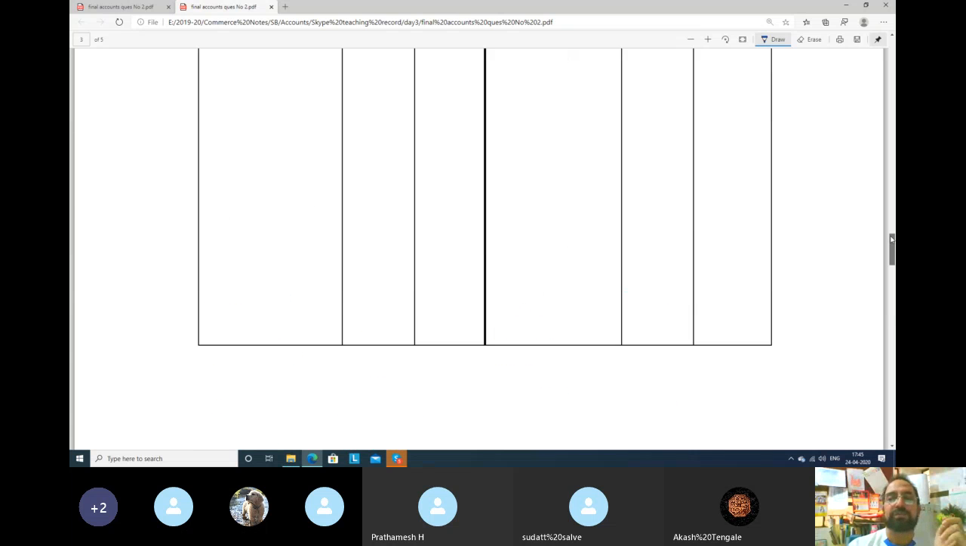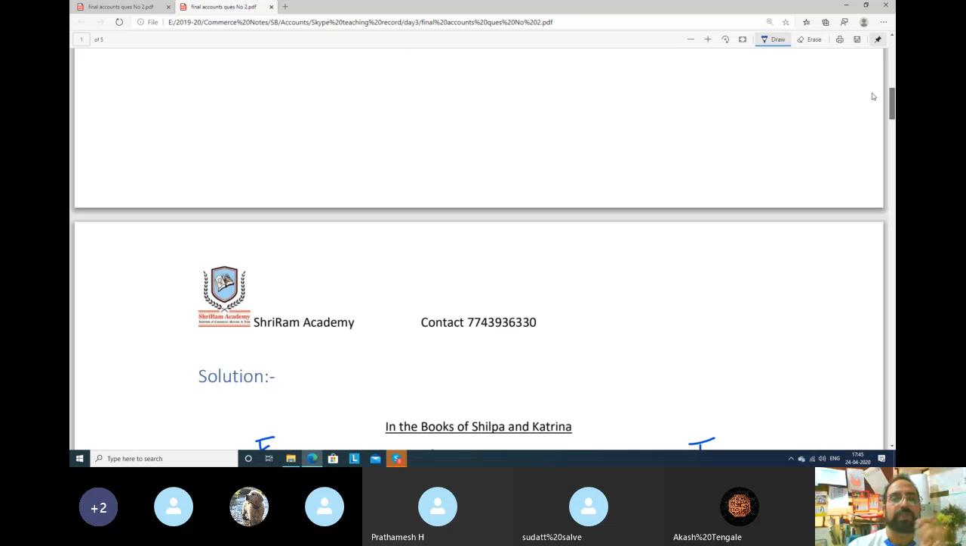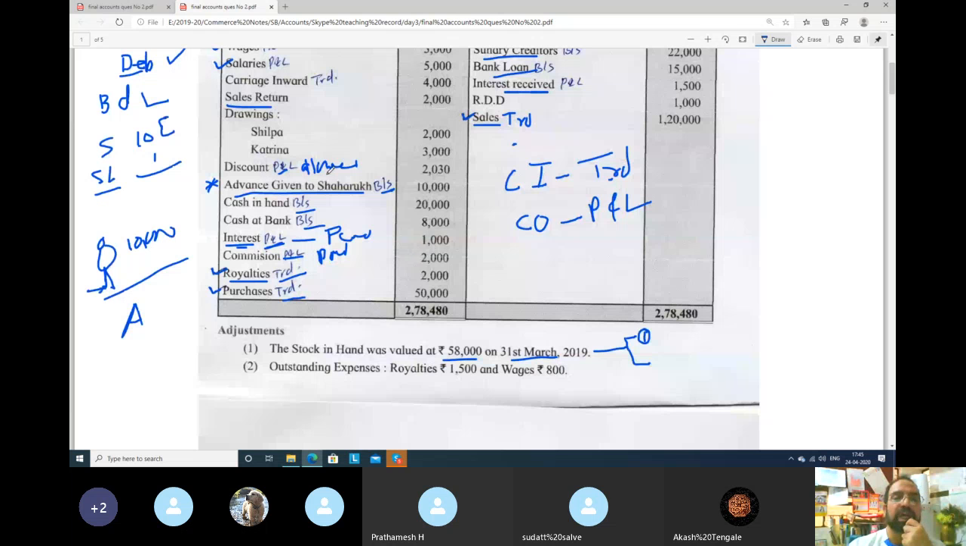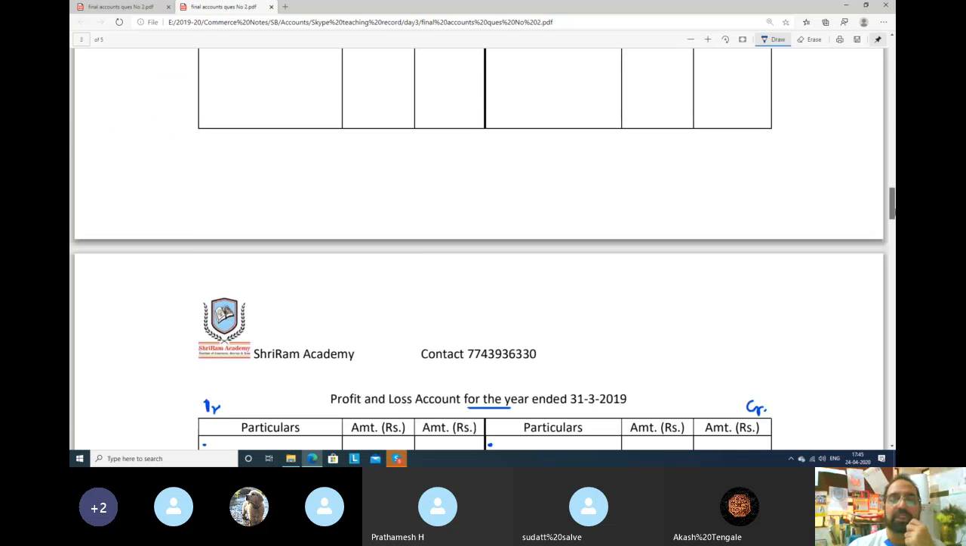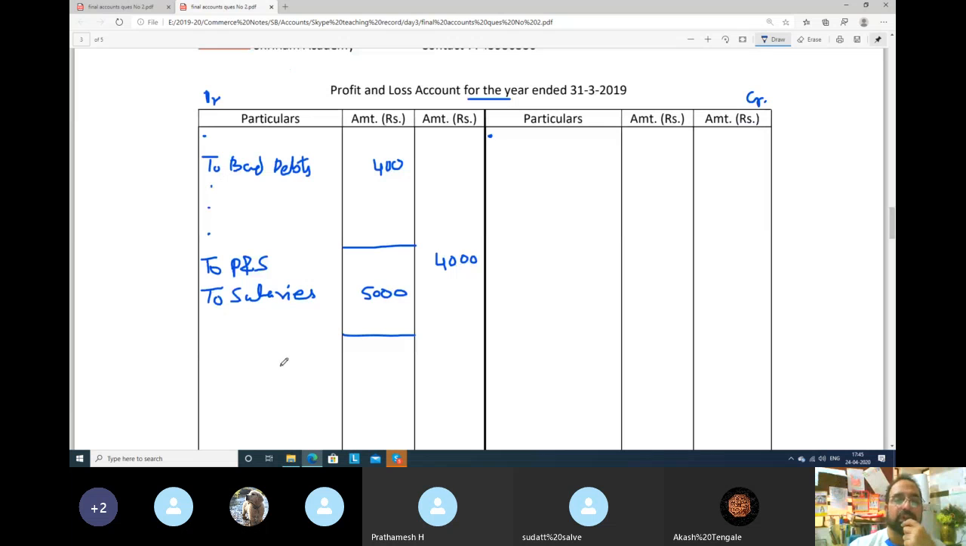Let's see. So drawings is this. See, discount: whenever discount is on the debit side, it means it is allowed, which means an expense. Discount is how much? 2030. So it will go where? Profit and loss account, debit side. It is an expense. So profit and loss account, debit side, to discount. There is no tick. 2030 is the amount of discount.